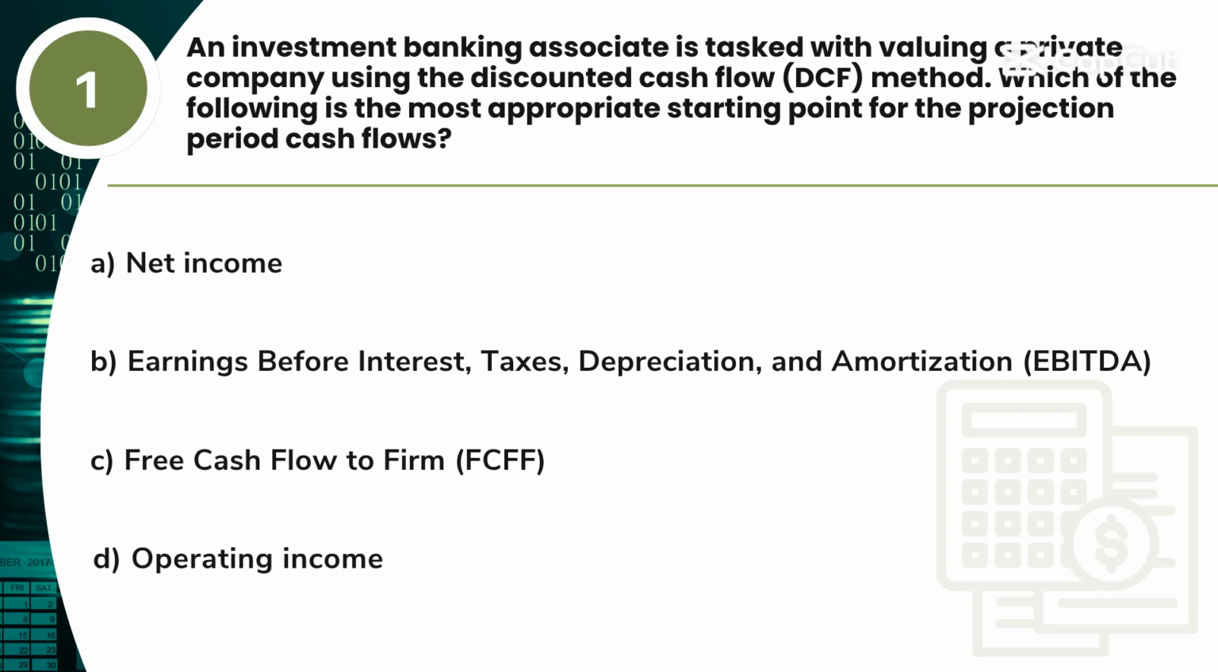Question 1. An investment banking associate is tasked with valuing a private company using the discounted cash flow (DCF) method. Which of the following is the most appropriate starting point for the projection period cash flows? A. Net income. B. Earnings before interest, taxes, depreciation, and amortization, EBITDA. C. Free cash flow to firm, FCFF. D. Operating income.